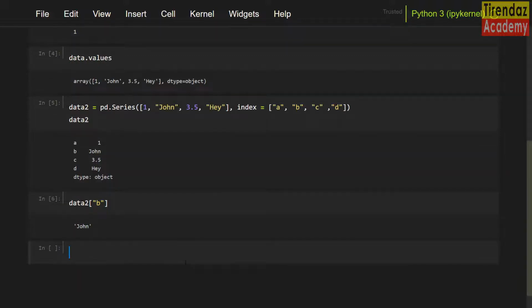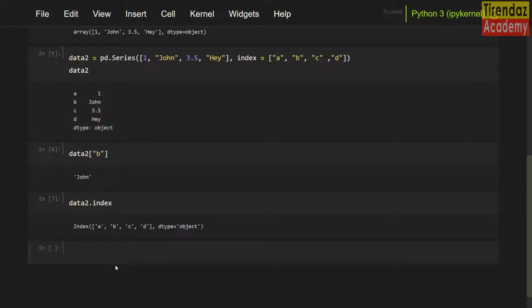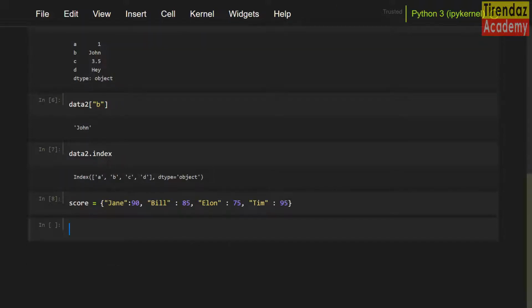To see the index structure, you can use the index attribute. Data2.index. We can convert data types such as Python list, tuple, or dictionary to series structure. To show this, let's create a dictionary. Let me set score equal to Jane 90, Bill 85, Ellen 75, and Tim 95. Now I am going to convert this data into series. Let me set names equal to pd.Series(score). Let's see this variable. I'm going to write names.